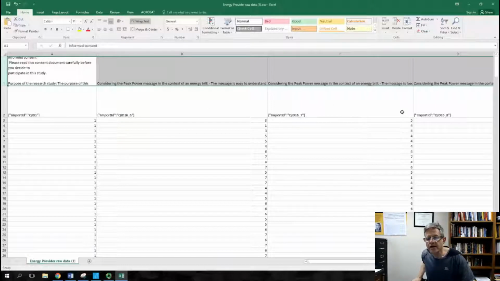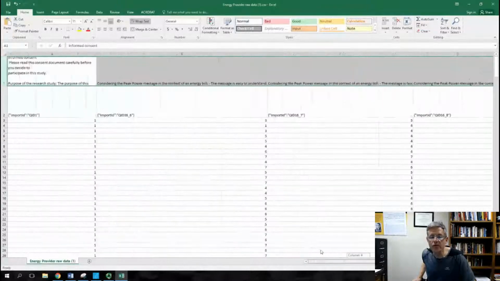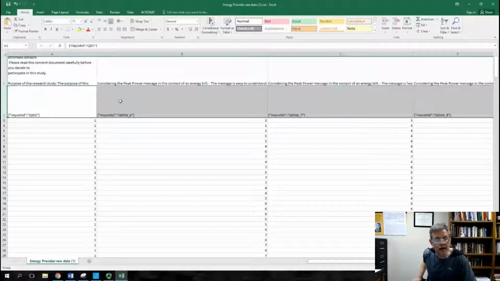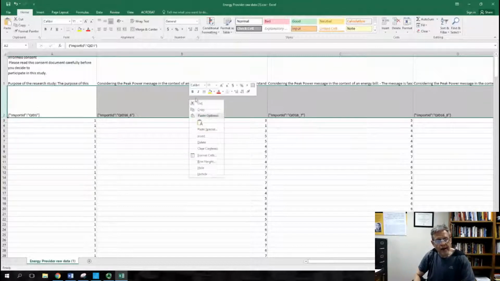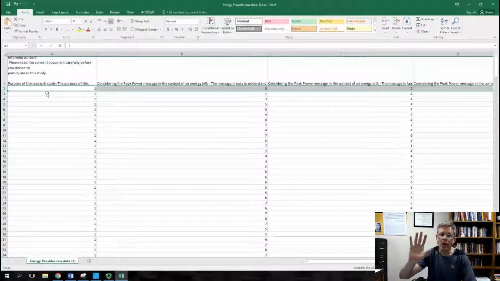Here's another thing. I don't know what kind of computer coding this is. Import ID. This goes all the way across if you notice. It's some kind of computer code out of Qualtrics. We don't need this either. So click on that. I just clicked on this number 2 area here that highlighted this whole row. Right click, delete. Can you see how we're cleaning this up? We're cleaning data, we're getting stuff out. Just take those steps.